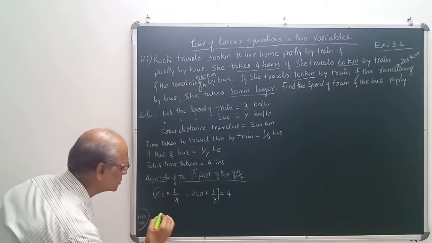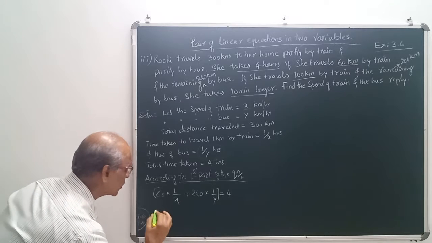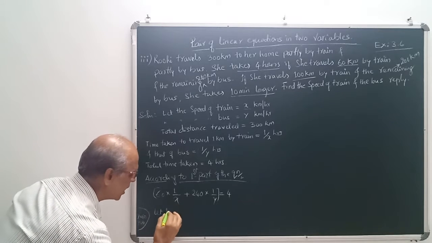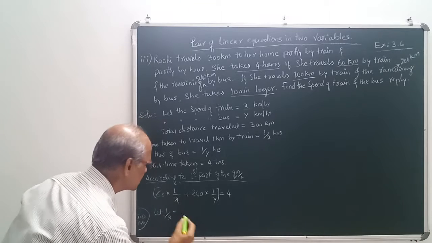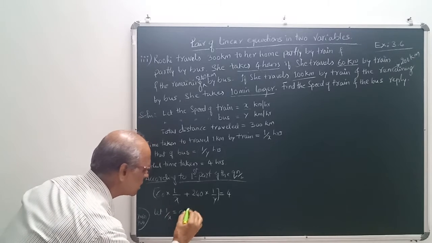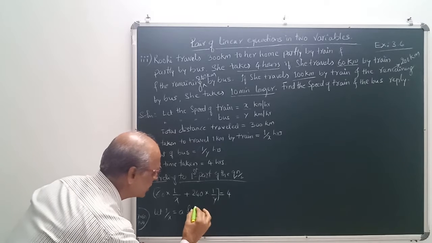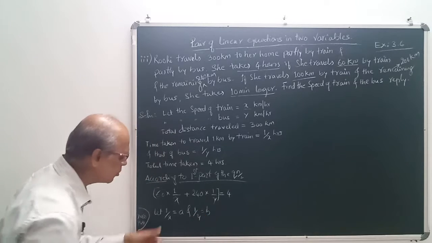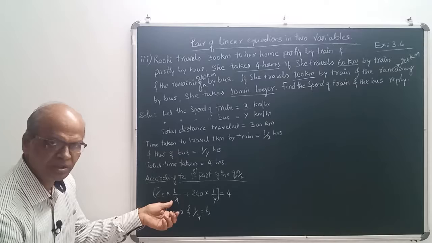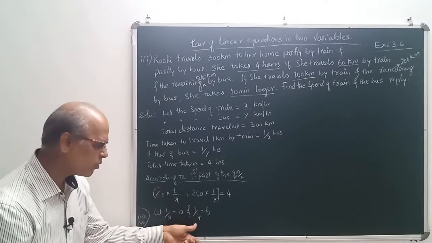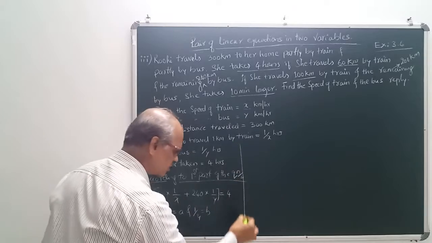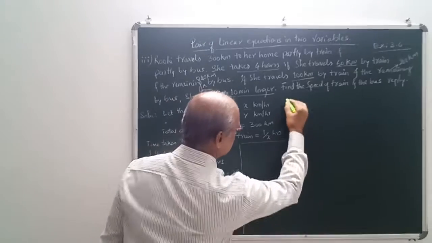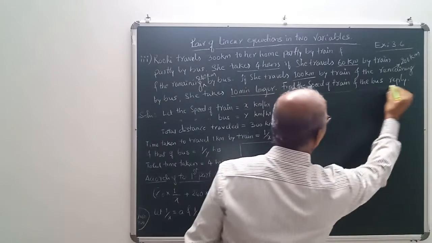How to simplify this equation? Let 1 by x be equal to a, and 1 by y be equal to b. Now put a where 1 by x appears in the equation, and b for 1 by y. Then again you go for simplification. Right? Okay, see here, simplification.